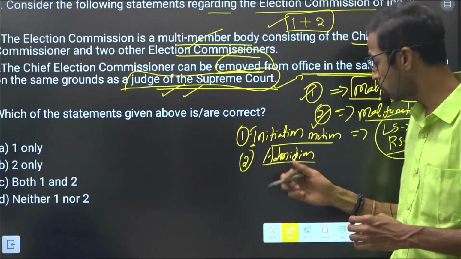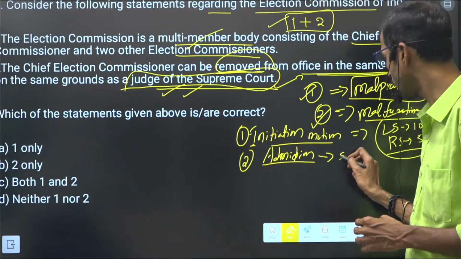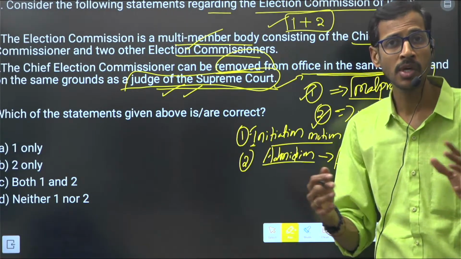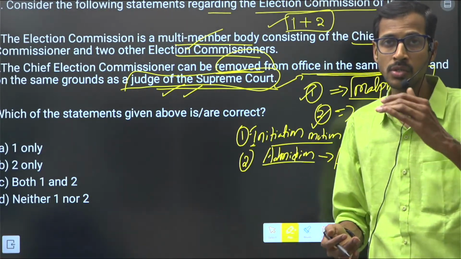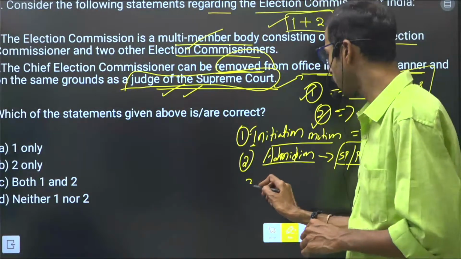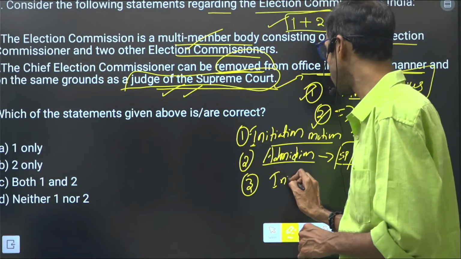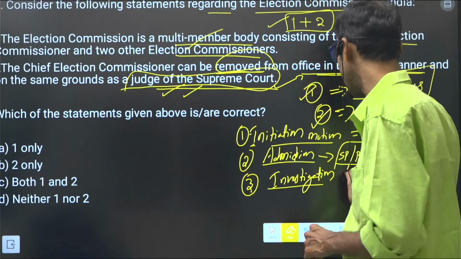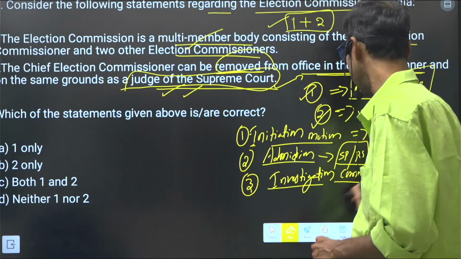After that, it goes to the admission by the Speaker, or if it is the Rajya Sabha, the Chairman of the Rajya Sabha will admit whether it is okay or not. Then it goes to the investigation, where the investigation committee will scrutinize.